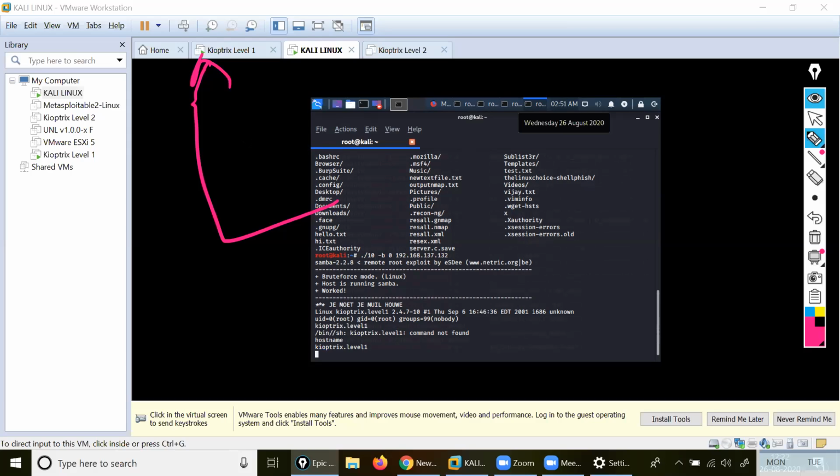Fine. I will show this vulnerability with your Kioptrix level 2 also. Level 2. Okay. Fine, man. Take care. Try this one. If you didn't get it, call me in the evening. Okay.